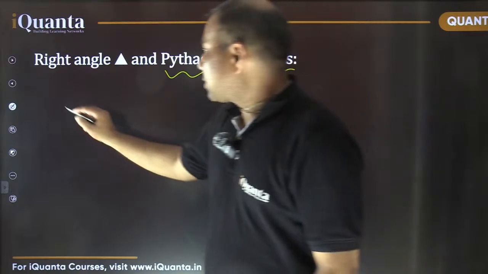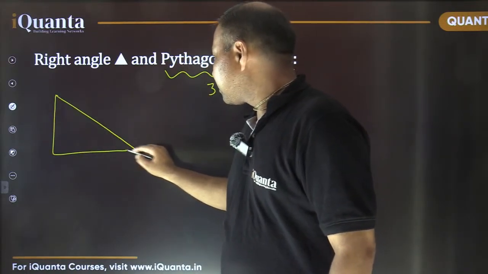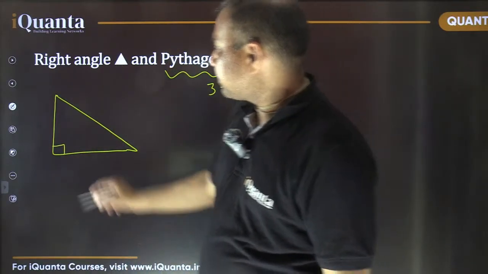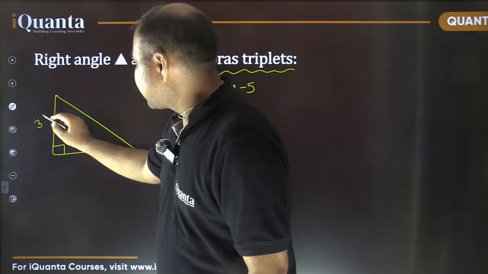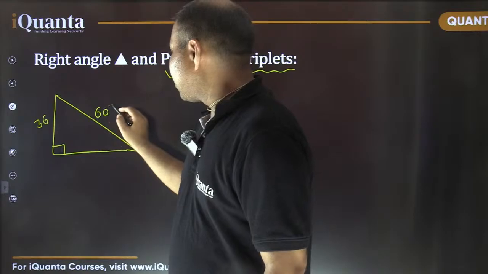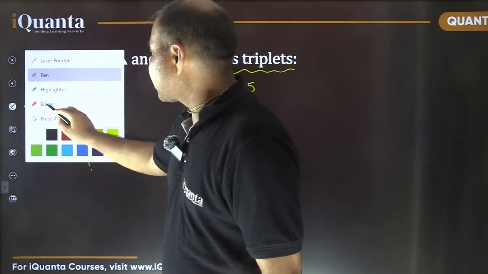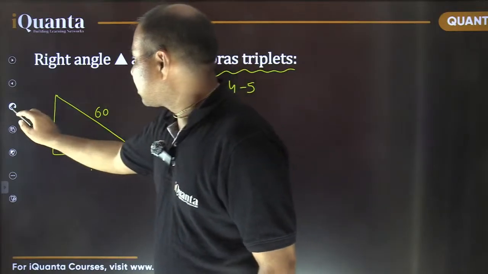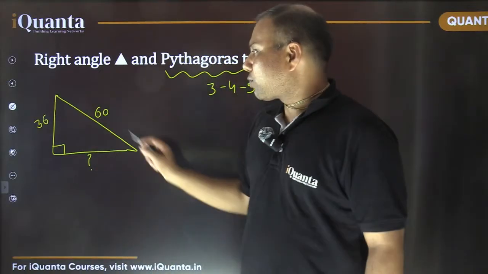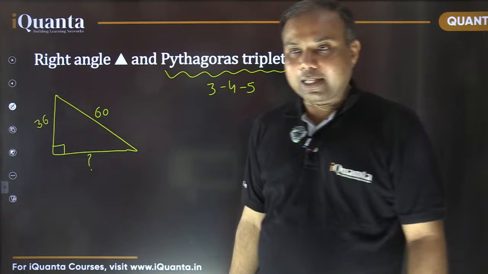Let's use it. Suppose it is given that this is a right angle triangle, and this side is 36 and this side length is 60. You have to find out this length. Please answer it fast. This is a right angle triangle, where 2 side lengths are given, you have to find out the third side length. Answer fast.